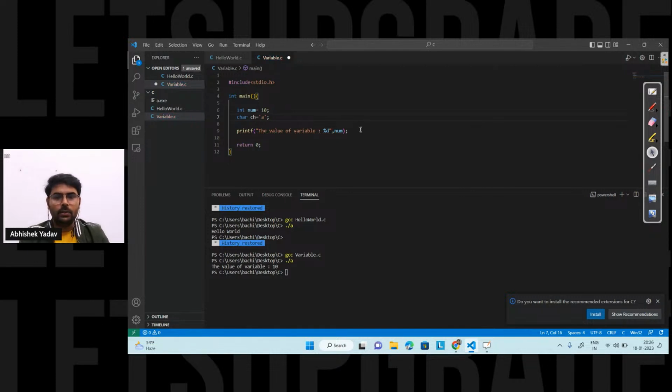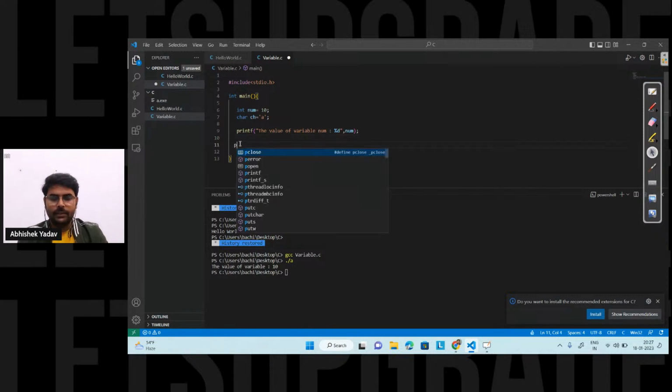So in order to print the value of variable, here num, and here again the same thing, that is printf. So what I have done, I have created a variable ch, and I am storing character data. The data type is character. That is telling the compiler that, hey, you want 1 byte of memory inside the system, and the data we will store inside that memory block will be of character type, right?